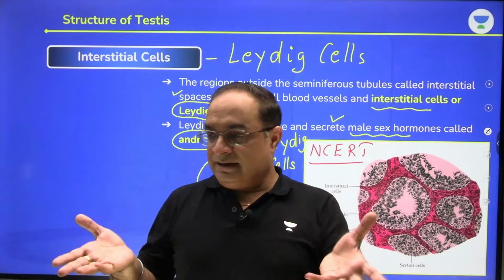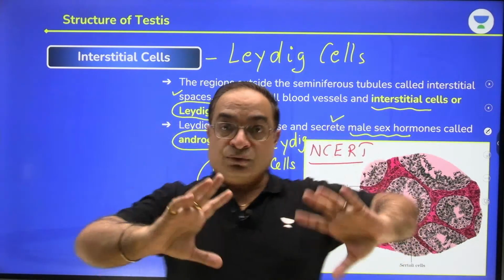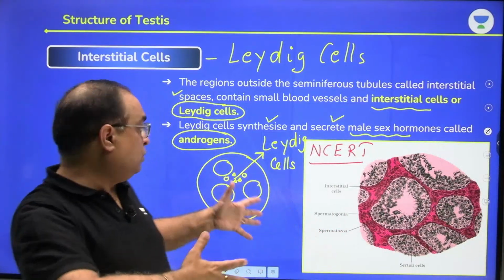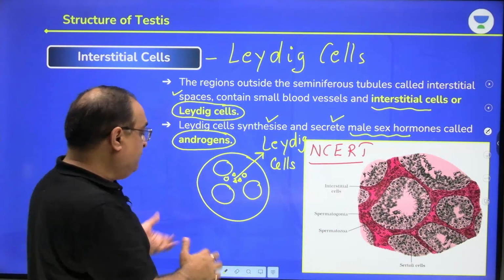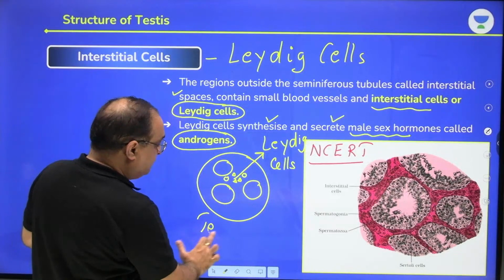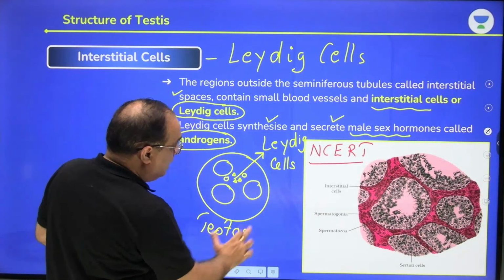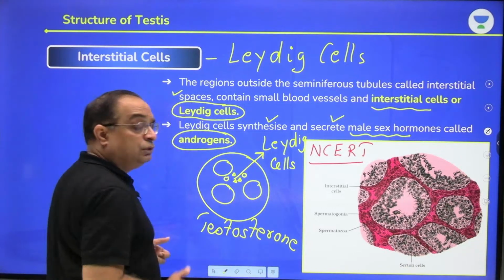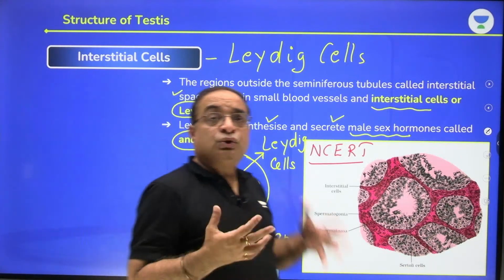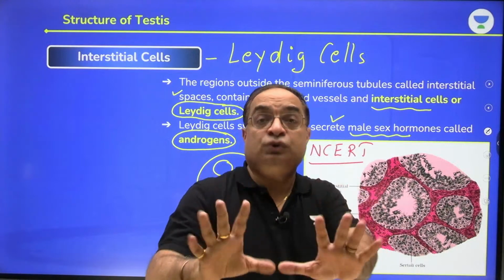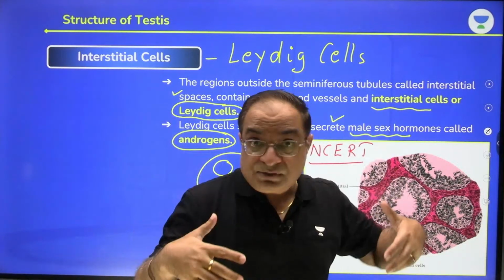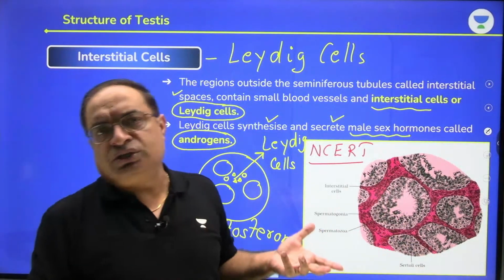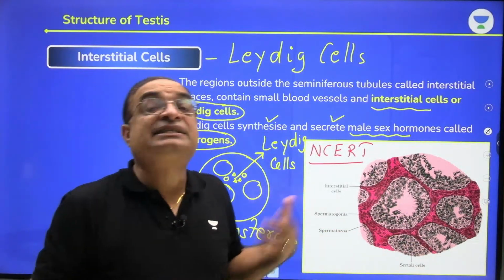Sumit says, right, testosterone. Androgen is a category of steroids. These are steroid hormones, and an example of an androgen is testosterone. I have told you earlier also, cholesterol is the precursor for steroid hormones. Your body has so many steroid hormones. Females also have steroids: estrogen, estrone, estriol, estradiol.